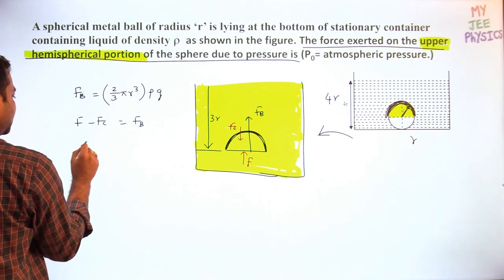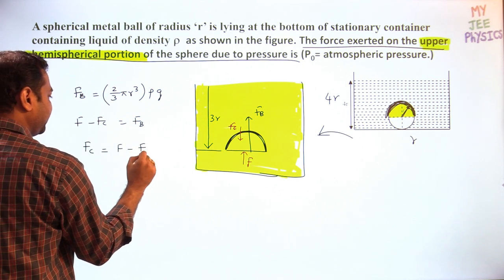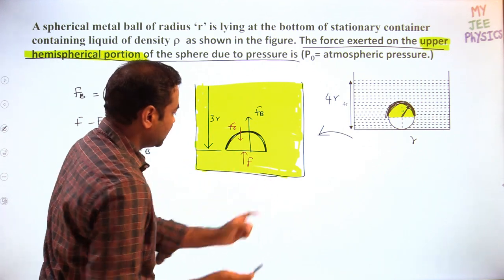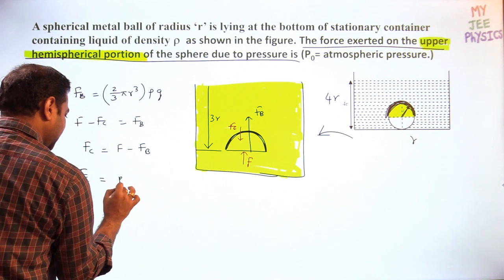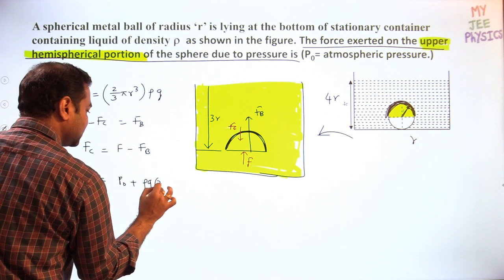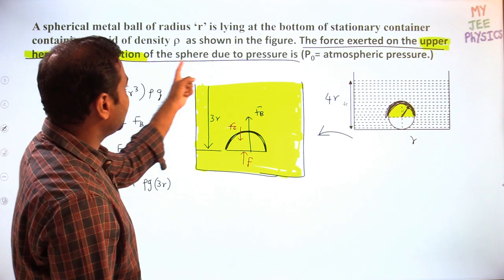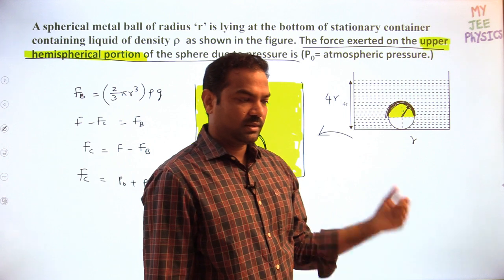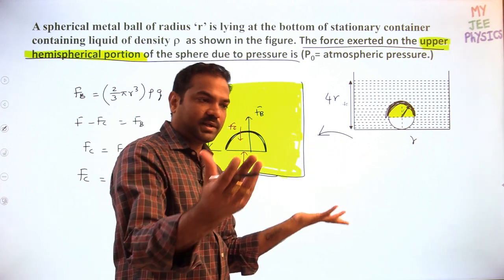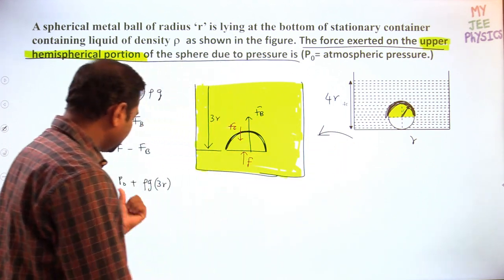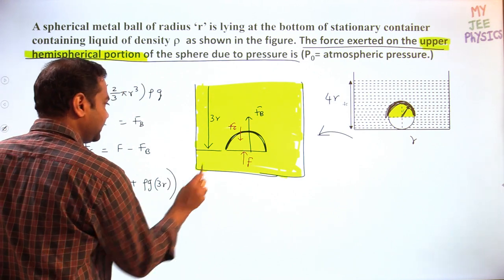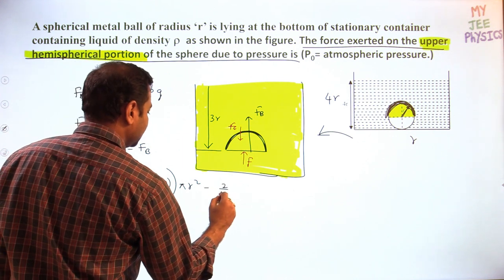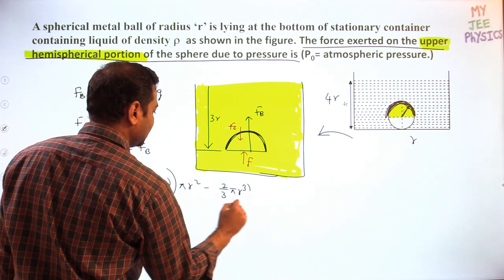We require the force acting on the curved surface, which is equal to F minus Fb. What is the force acting on the bottom flat surface? The force acting is P naught plus rho g into 3r, because they are asking due to pressure directly, not by fluid. Previously we were solving for fluid. Now it is acting due to pressure, which means atmospheric pressure also has to be included. So that's why we included atmospheric pressure multiplied with the area, pi r square, minus the buoyant force, whose value is 2 by 3 pi r cube rho g.